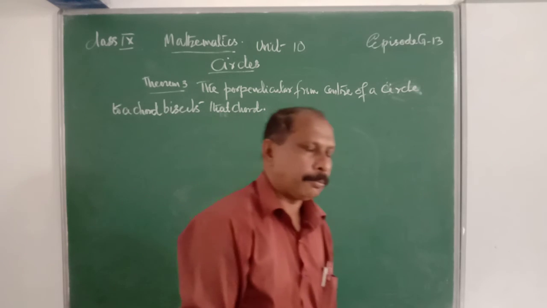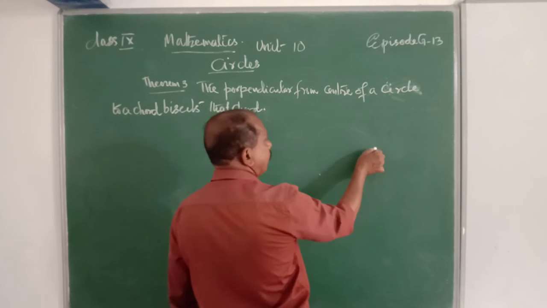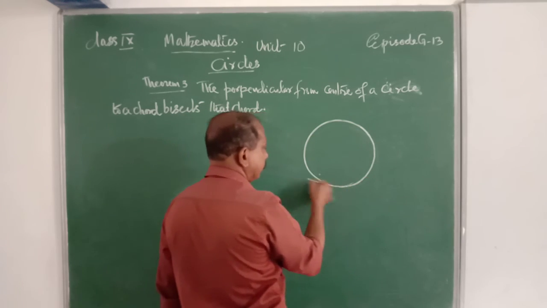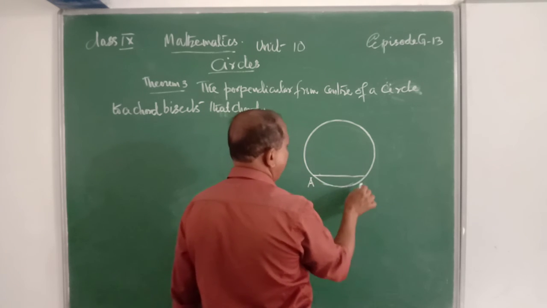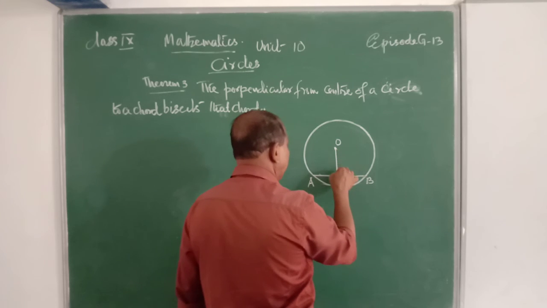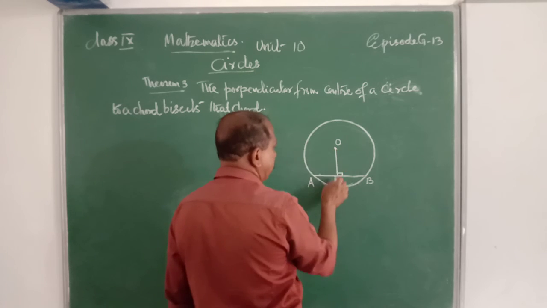That is theorem number 3. Now the proof of this chord theorem. There is a chord AB and O is the center. OM is the perpendicular that bisects that chord.